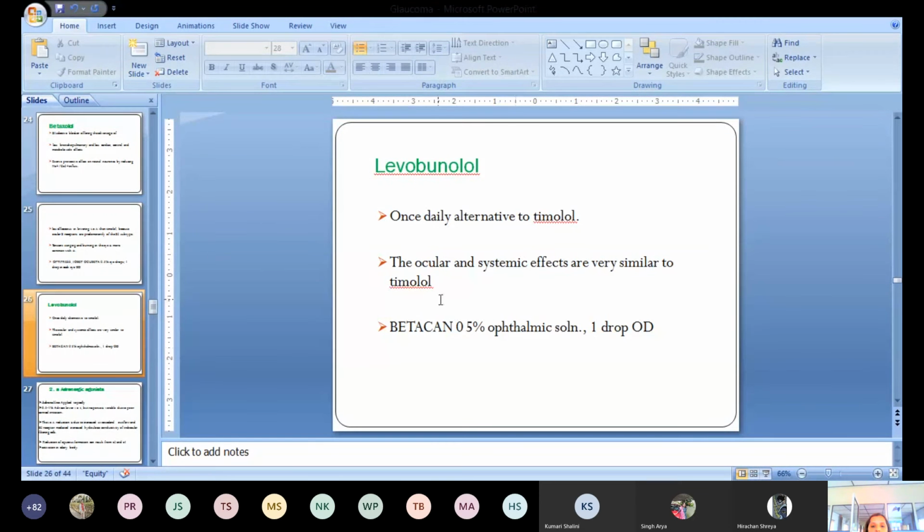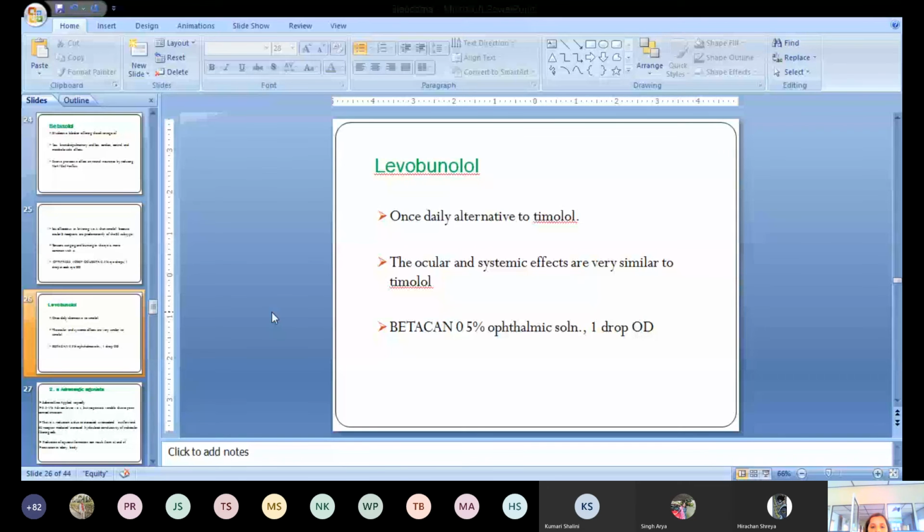The only difference is that it can be given once a day, so patient convenience is good. This drug is available as Betagan 0.5% ophthalmic solution, 1 drop once daily. Why once daily? Because it has a long duration of action.